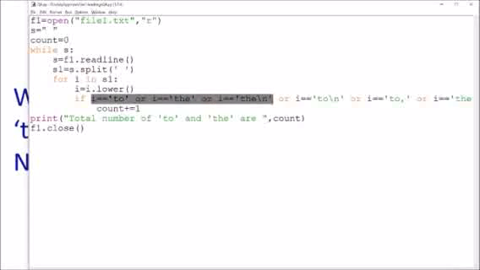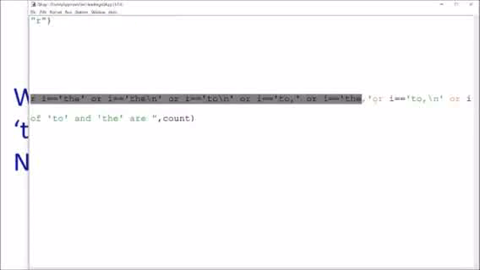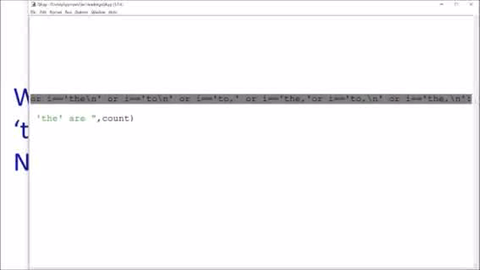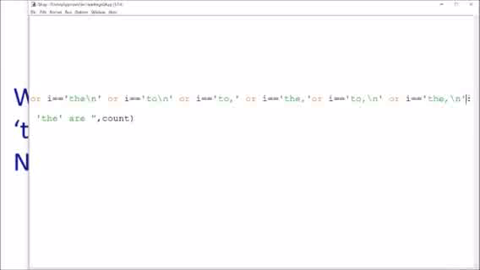Now if "the" is the last word, it will have backslash n obviously. If "2" is the last word, it will have backslash n. If after "2" there is a comma, then it should count that. If after "the" there is a comma, it should count that. If "2" and comma is the last word, it should count that. And if "the" is the last word with the comma, it should count that also.